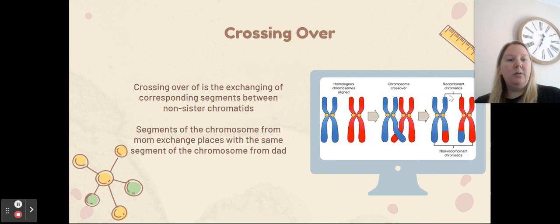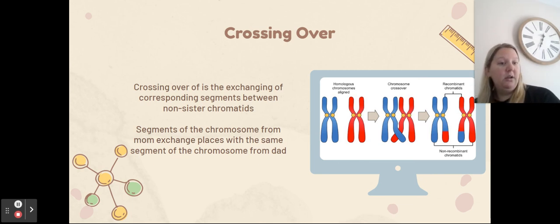What happens now is these two chromosomes from dad are no longer genetically identical because it's carrying a piece of mom's DNA, and same with mom's. The segments of chromosomes from mom exchange places with the chromosome from dad, which increases genetic diversity, which is why some people may say, wow, you have your mom's eyes but your dad's hair. Well, that's because of crossing over.